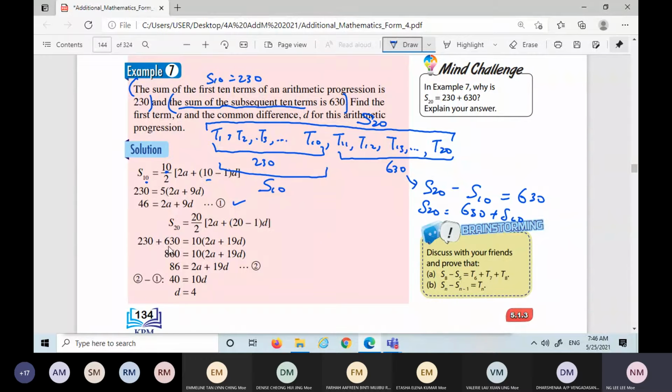So same thing. This is 630, this is S10, and this is the S20 formula. Then you get another linear equation. Then solve simultaneously, and you get the answers for d and a.